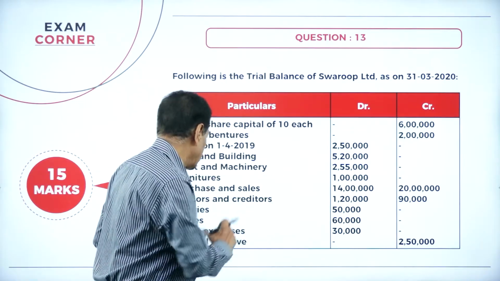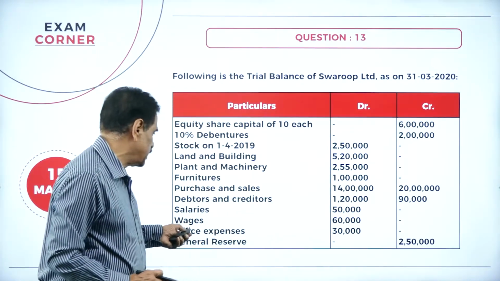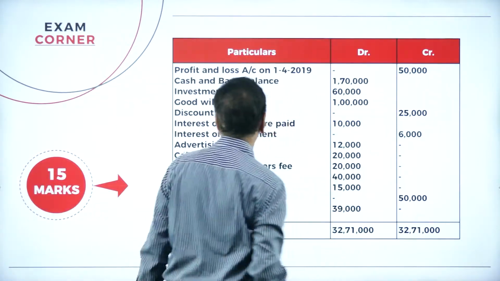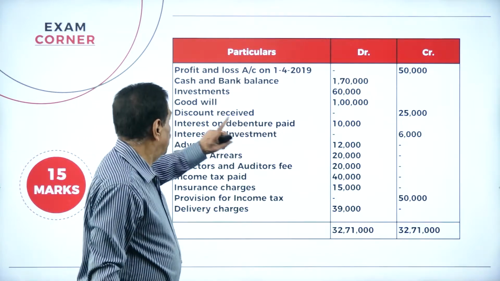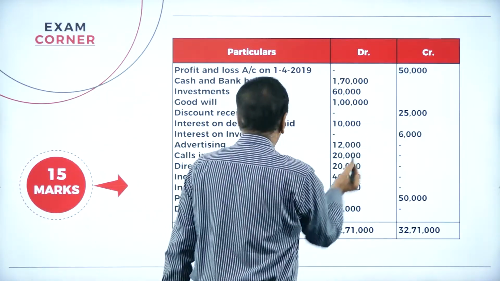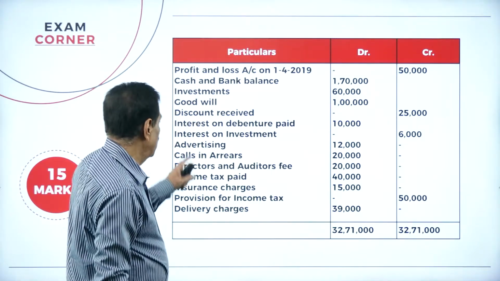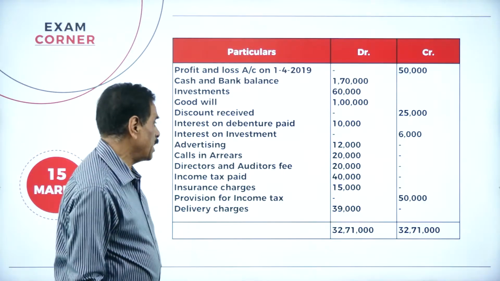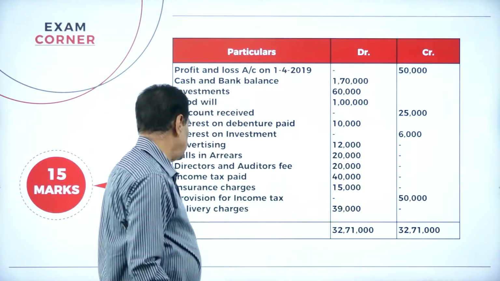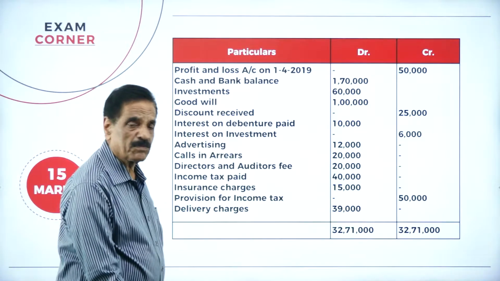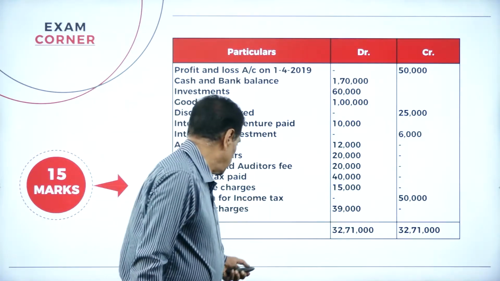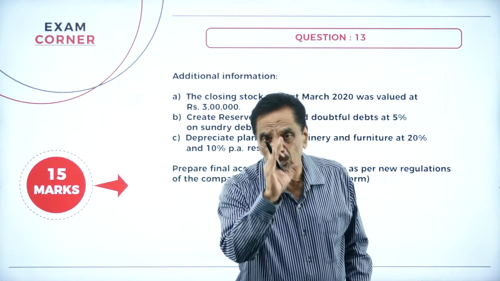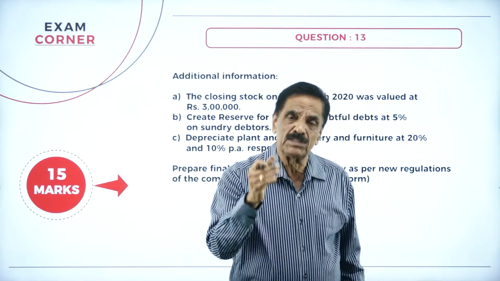So: share capital, furniture, debtors, creditors, salaries expenditure, wages expenditure, office, general reserve. Then profit and loss account of the last year, cash at bank balance, investment, goodwill is a fixed asset, discount received, interest on debenture paid, interest on investment is income, advertisement income, costs in should be deducted from the capital, director and auditor fees and expenditure, income tax paid should be deducted, profit before taxation, then insurance charges, delivery charges. So the items in the trial balance should appear only once. The items in the adjustment should appear twice.